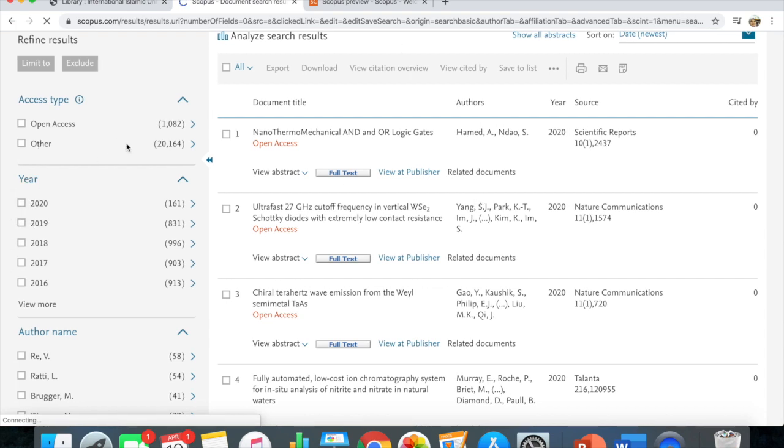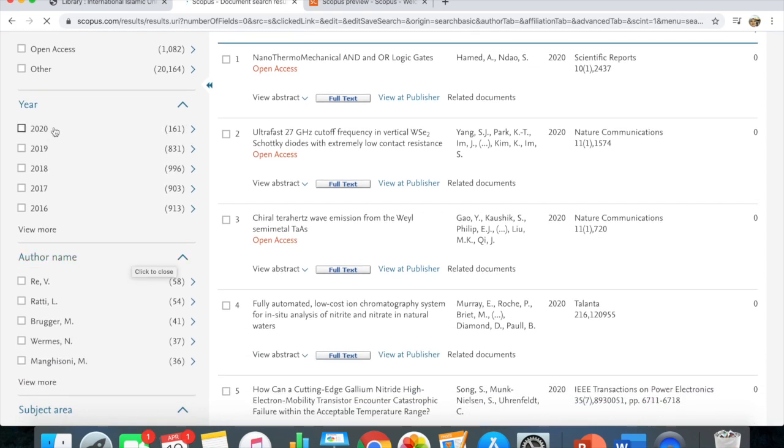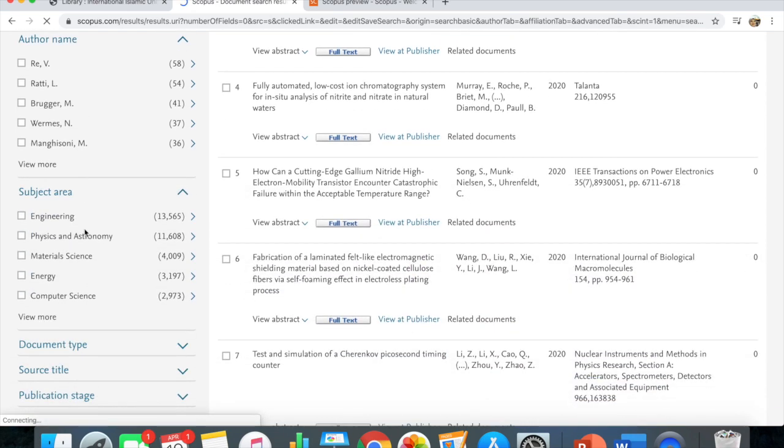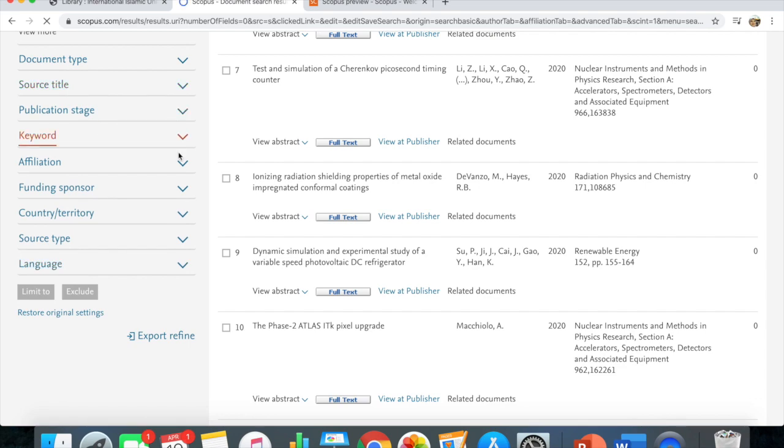On the right, you can actually choose whether you want open access or others. Open access just means that if you click, you will get the paper for free. Other journals are paid. So sometimes the university will pay, or if not, then I will show another way to find it. Okay, so you can also sort by year, 2020 only, or others. So this is how you can also select in which area or other limits. You can limit what you want.